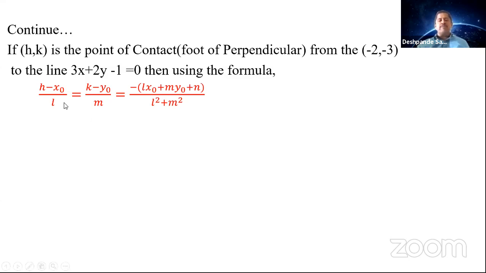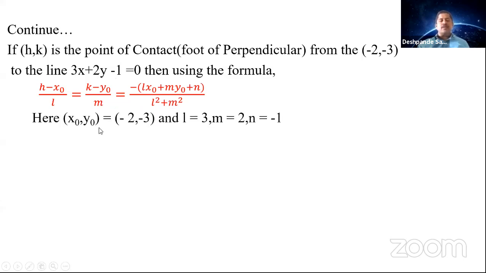What are the values of L, m, n here? L is 3, m is 2, n is minus 1. So here x naught, y naught is minus 2, minus 3, the L value is 3, the m value is 2, and the n value is minus 1. Now substitute the values and get the value of h and k.